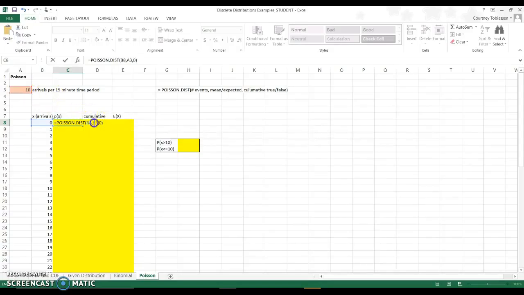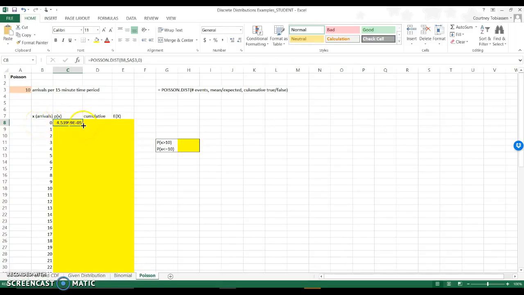I also want to go to the mean, and in the middle of it, click function F4 to lock this one in place. So it will continue these down, referencing as we go side by side, but it's going to lock and always reference this cell. So that is my chance of 0 arrivals in 15 minutes.